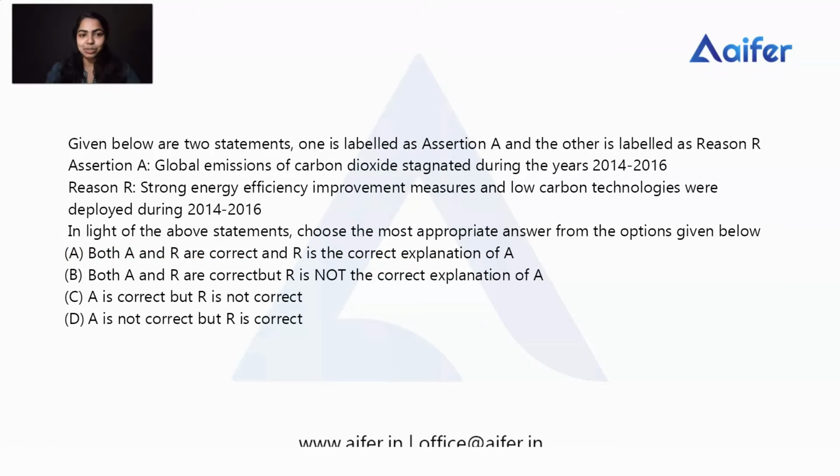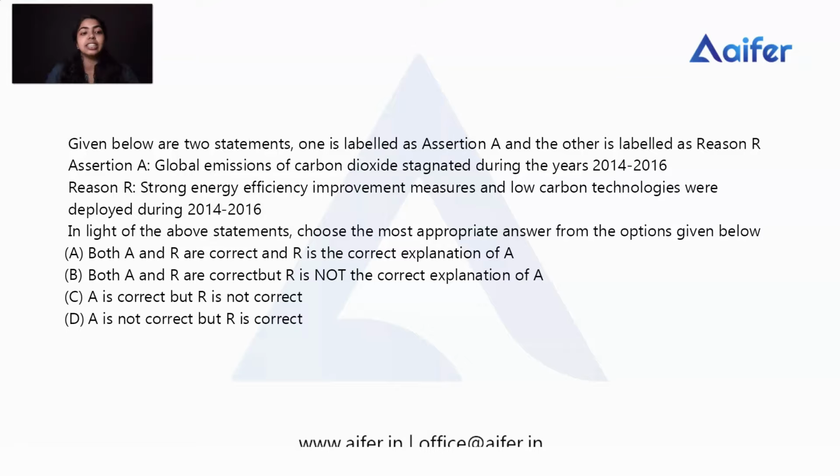So we can check the next question. The next question is also an assertion reason question, so I'm going to read the question. Listen carefully. Given below are two statements. One is labeled as assertion A and the other is labeled as reason R. Assertion A is: global emission of carbon dioxide stagnated during the years 2014 and 2016. I'm repeating: the global emission of carbon dioxide stagnated during the years 2014 and 2016.